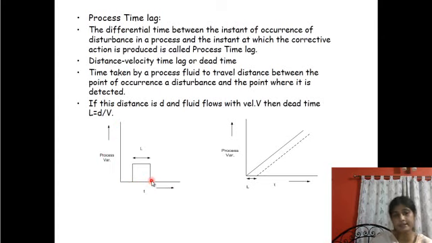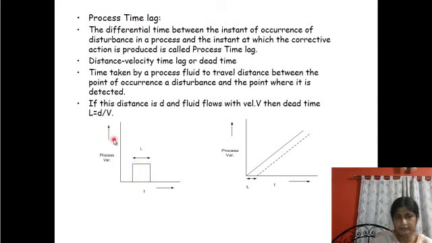Overall process time lag is the differential time between the point of occurrence of disturbance and the point where the corrective action is taken. That is the total process time lag. And distance velocity lag is the time taken by the process fluid to travel the distance between the point of occurrence of a disturbance and the point where it is detected.